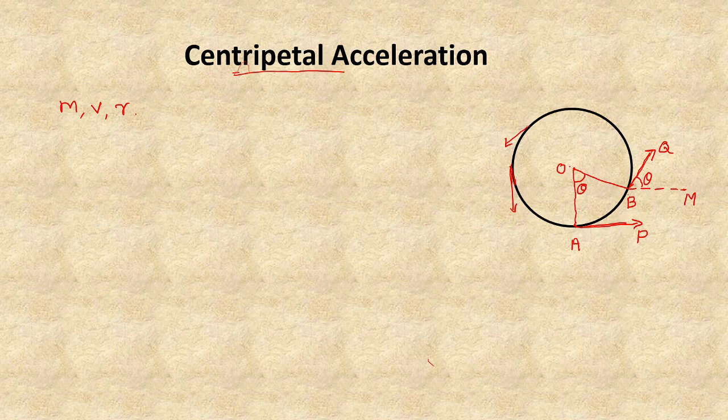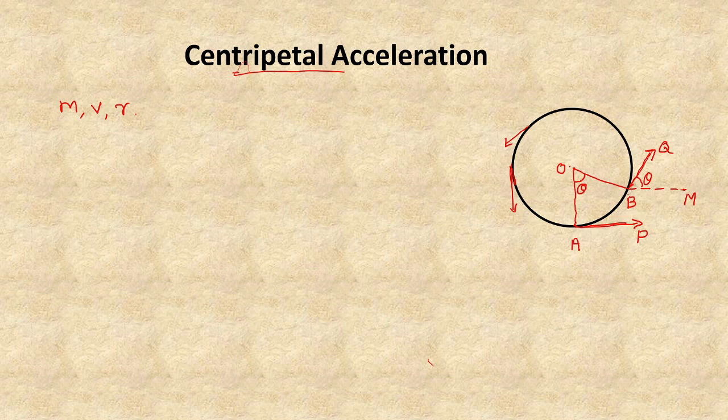For that, we have to find the component of velocity in the direction towards the center of the circular path. So let us find the component of velocity at the points A and B.